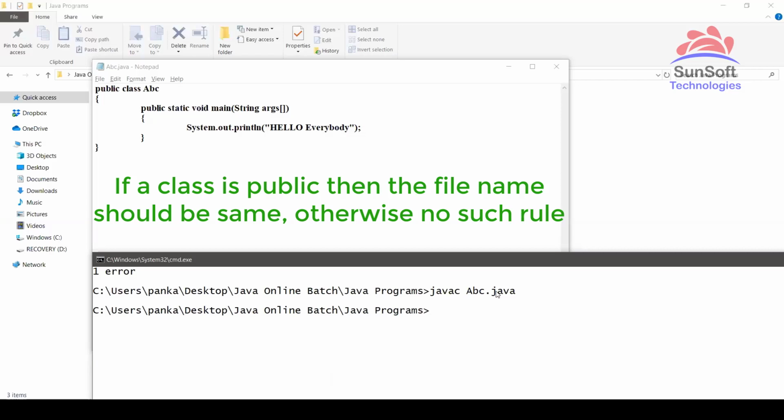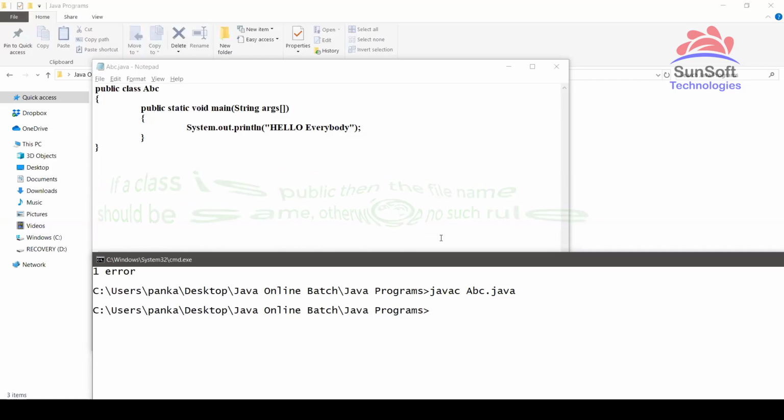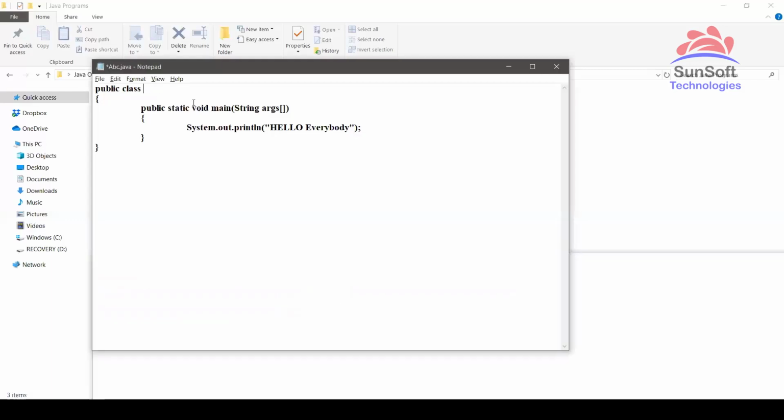Now why doesn't Eclipse allow you? Because in Eclipse, when you right click and say new class ABC, by default it will create ABC as public. So if you try to change it to some other name, it will say not allowed, error. That's why I'm saying these are very important points to remember, which will all be hidden by Eclipse. But in a certification question, purposely what they will do is write like this. See, simple, that's why I'm saying this is a good question he asked.